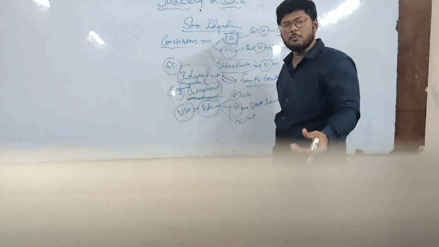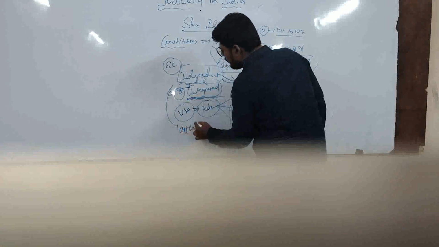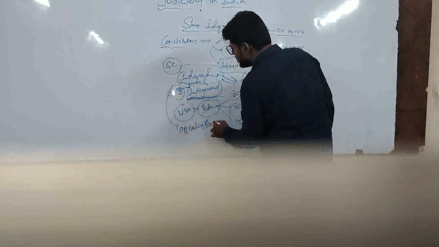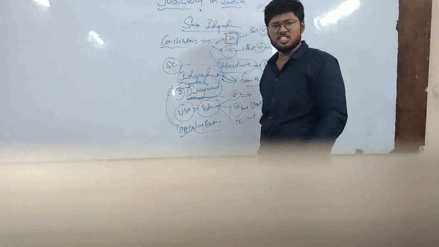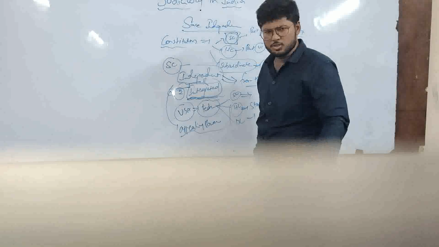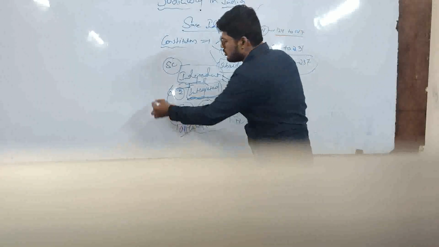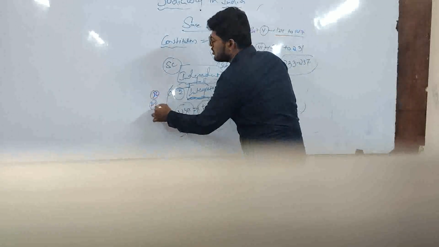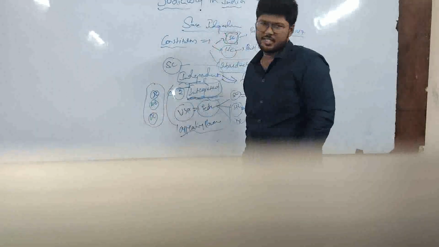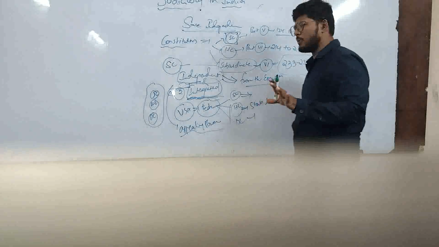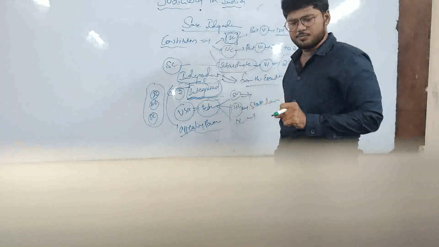You can approach the High Court, and if you are not satisfied with the judgment, you can again appeal to the Supreme Court. That means the Supreme Court, High Court and district courts are all in one single line. They are all integrated. This is the primary feature of the Indian judiciary.